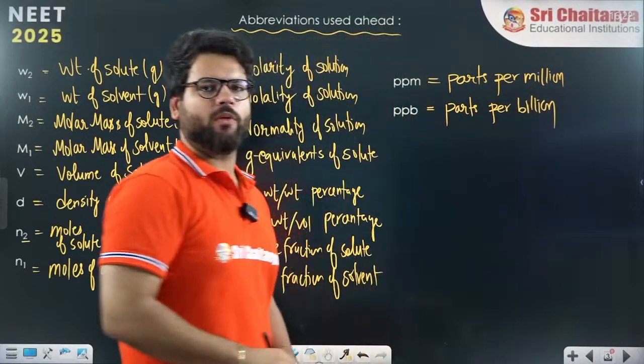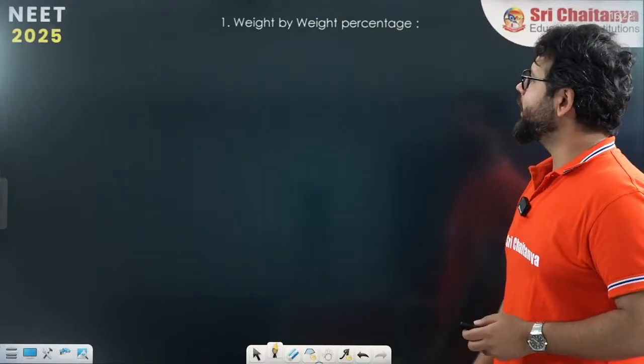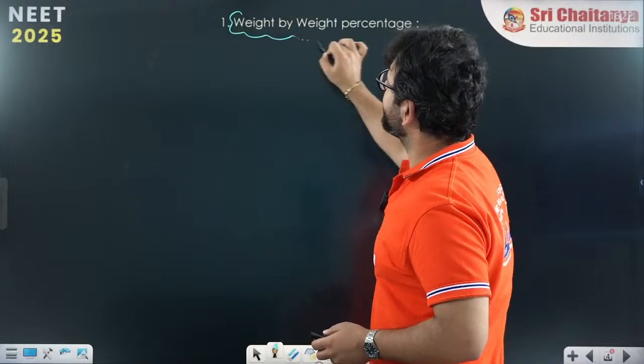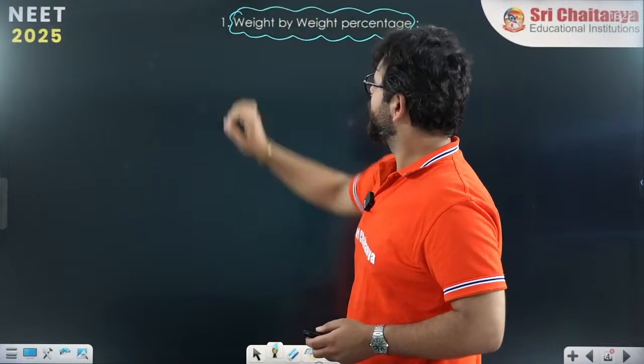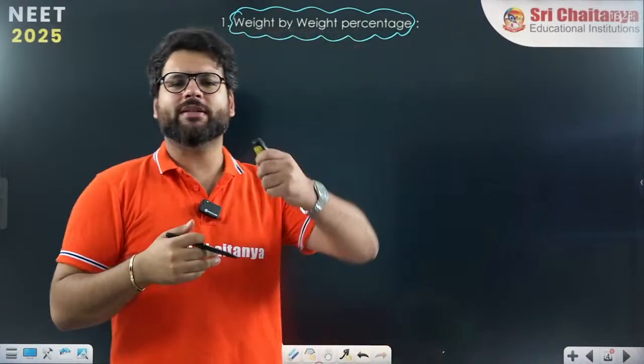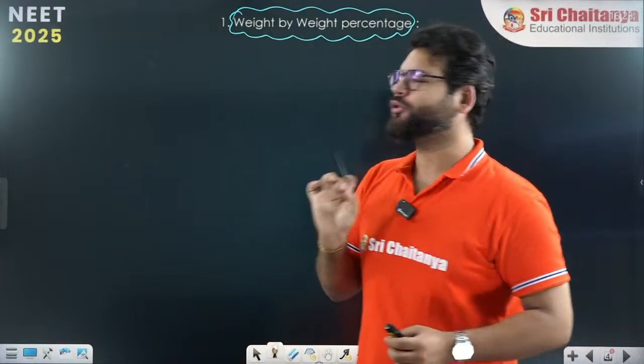Okay, let us start with our first concentration term, which is going to be weight by weight percentage. As the name itself tells you, weight by weight percentage means how many grams of solute are present in 100 grams of solution.